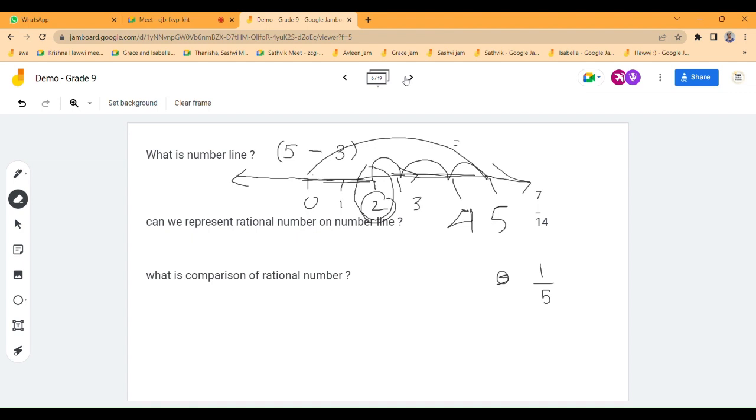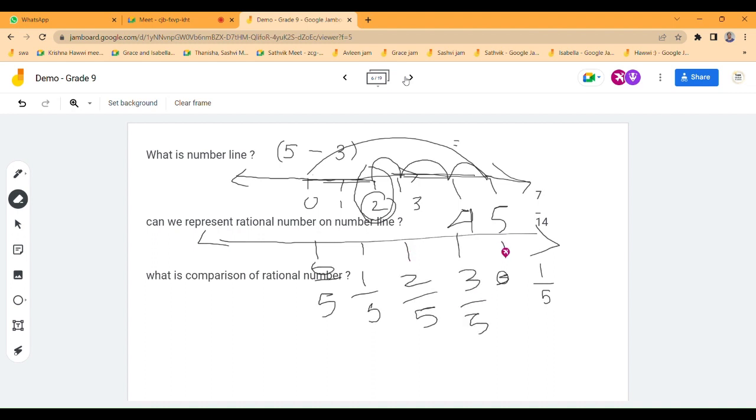You can get the answer. Just think. No. You should not represent like this. In this number line itself, you can represent. Now I will help you.